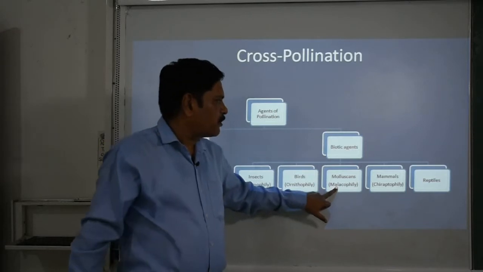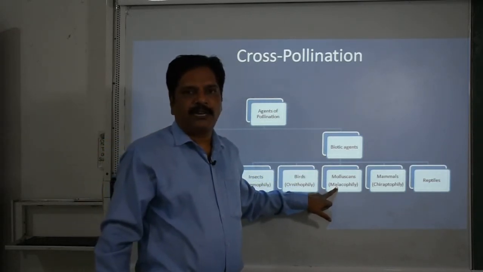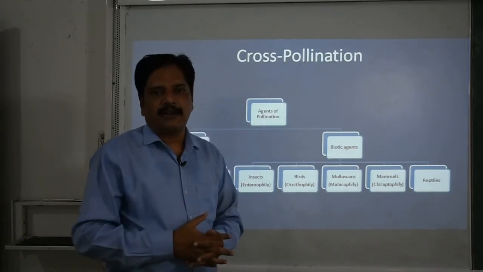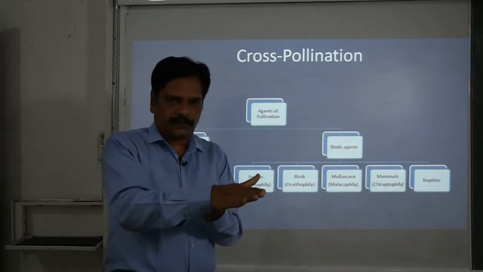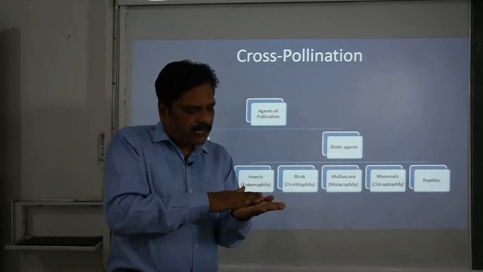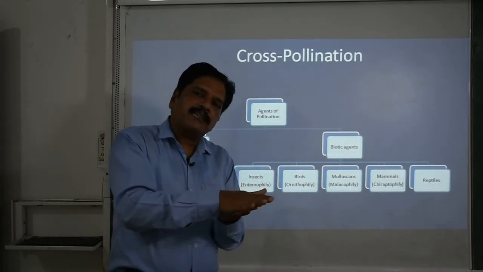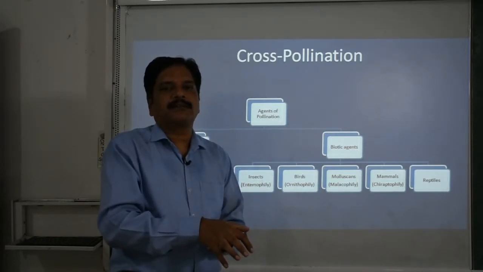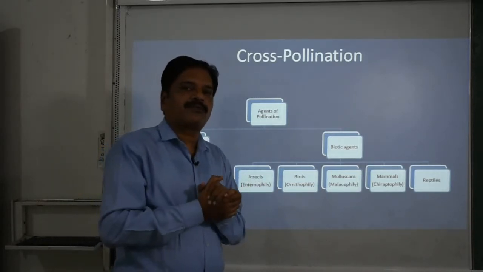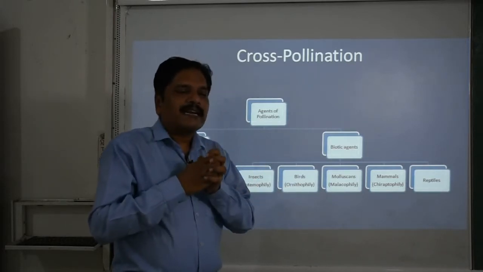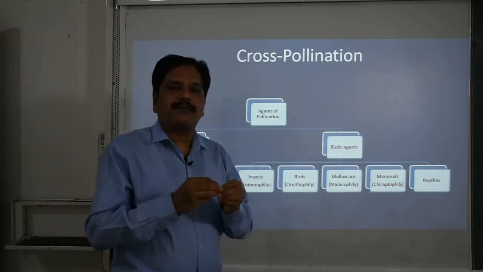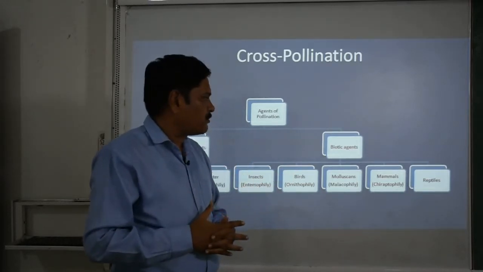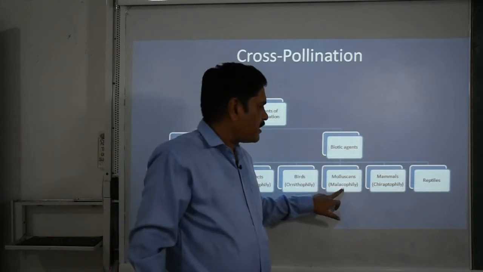The third is molluscans, or it is also called malacophily. I think you are familiar with the snail and the garden slug. They are creepers. When they are moving and pass by any plant, or a small plant whose branches lie down on the ground surface, they collect the pollen grains, which stick to their body, and when they go to the next flower, they are responsible for pollinating it. So this is malacophily.